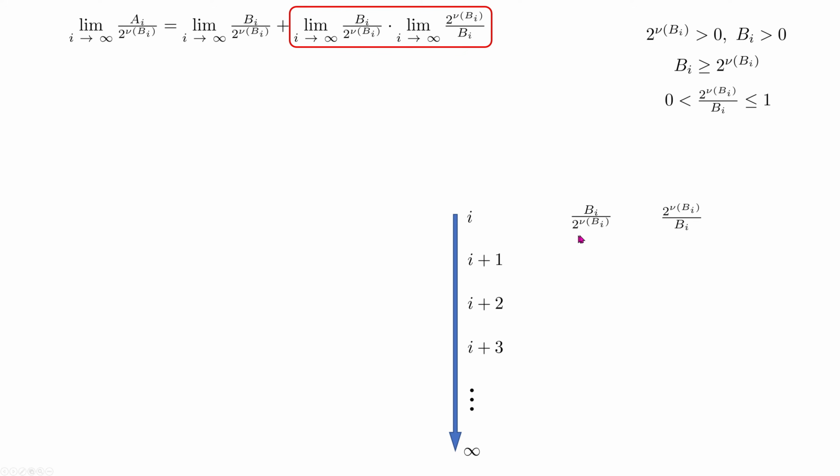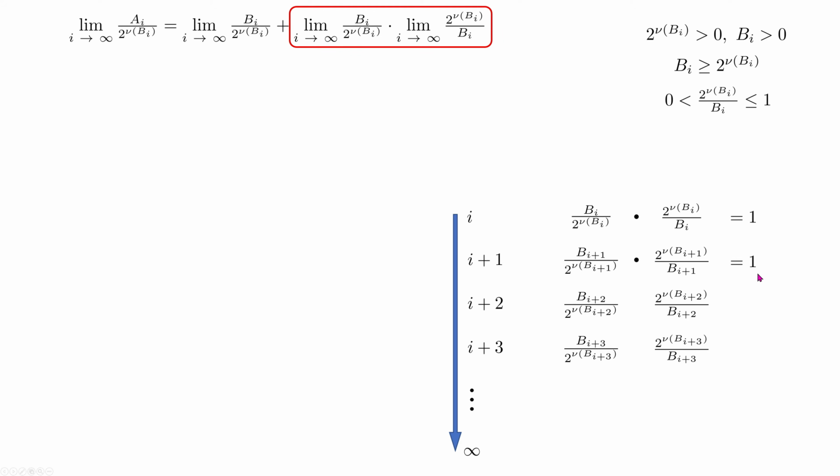So we've got exact values for I, values for I plus 1, values for I plus 2, and exact values for I plus 3. And for every pair of these values, the result of multiplication of them is always 1. Here is 1, here is 1, here is 1, here is 1, and so on to infinity. As we see, for every exact value of I, the result of multiplication of exact values in both sequences is equal to 1.